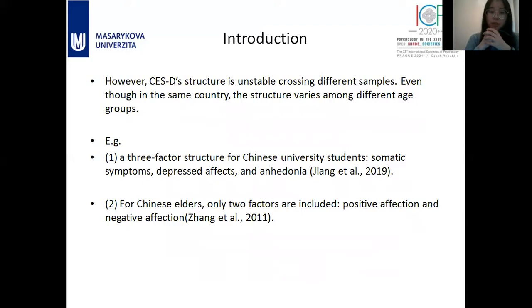However, this structure could be unstable across different regions and different countries, and even within some countries, the structure could vary among different samples. For example, in China, for university students, the CESD has only 3 factors: somatic symptoms, depressed affect, and anhedonia. But for Chinese elders, only 2 factors were found, positive affect and negative affect.